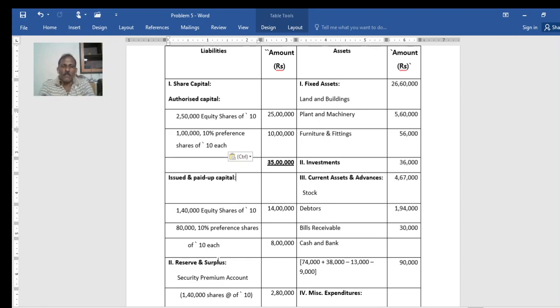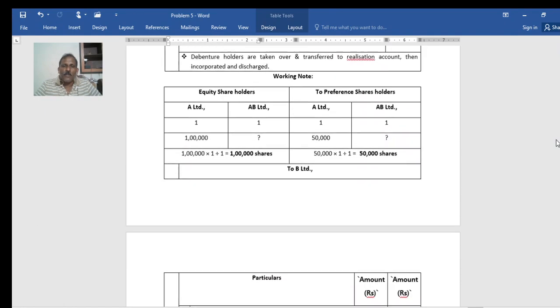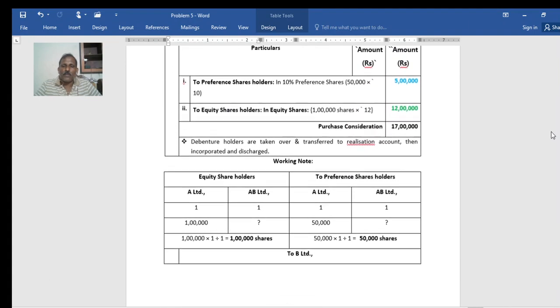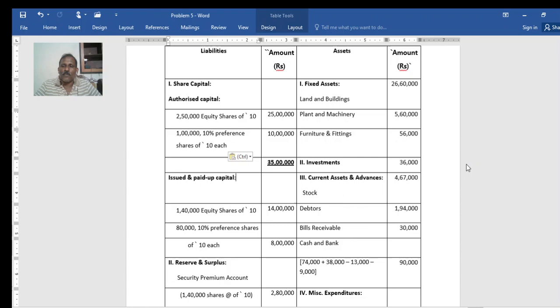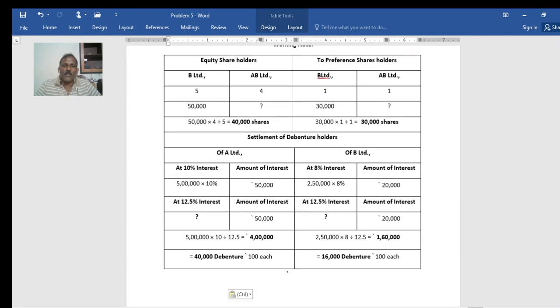Issued, called up and paid up: 1,40,000 equity shares. It means equity shareholders of A Limited got 1 lakh shares in AB Limited, and equity shareholders of B Limited got 40,000 shares in AB Limited.